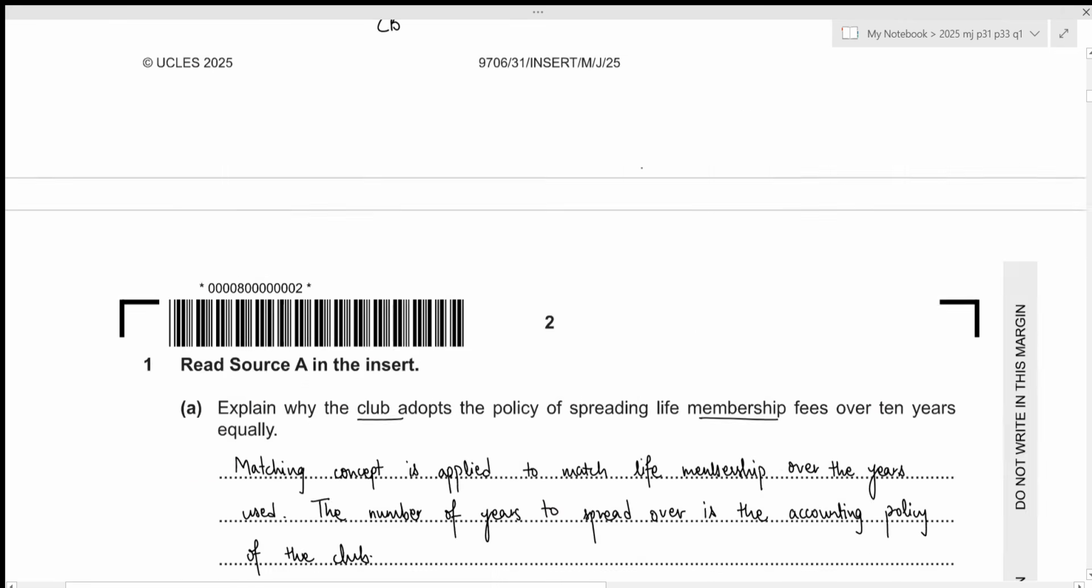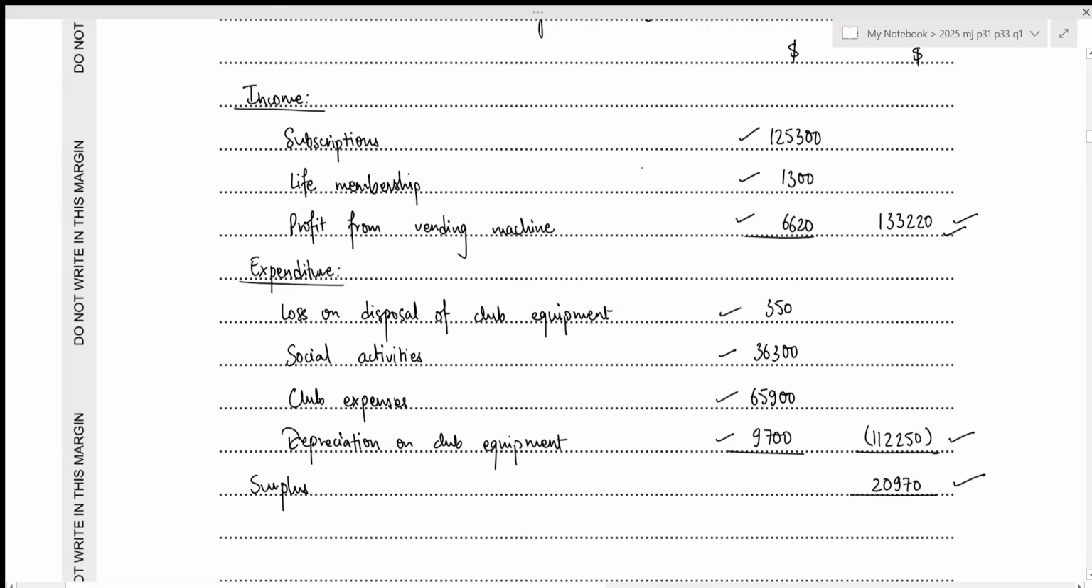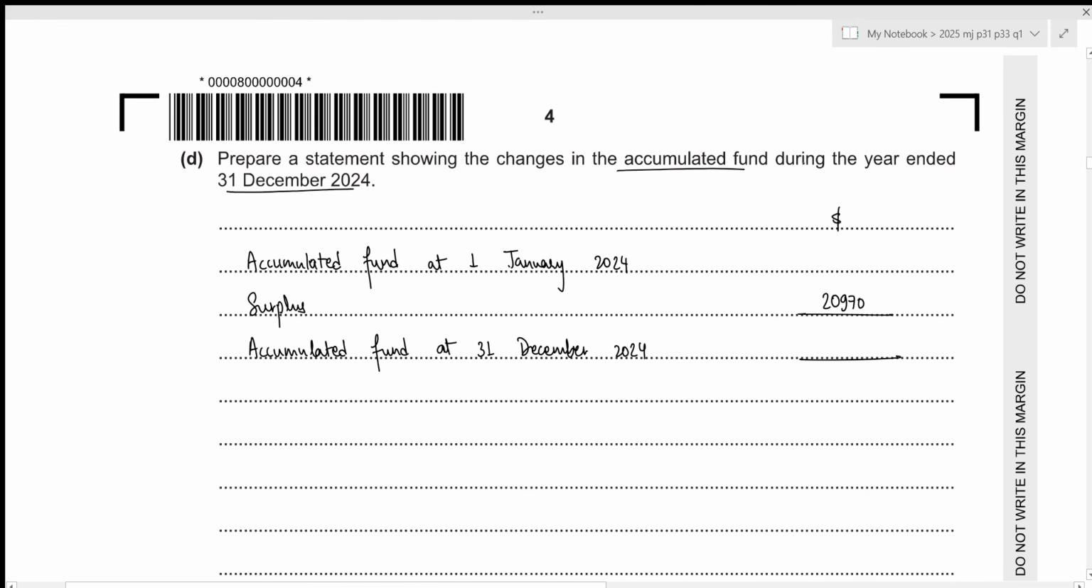Let's write it down. Now, the closing balance of the accumulated fund will just be opening balance plus the surplus. So 45,780 plus 20,970, which results in 66,750. That's all for the fourth part.